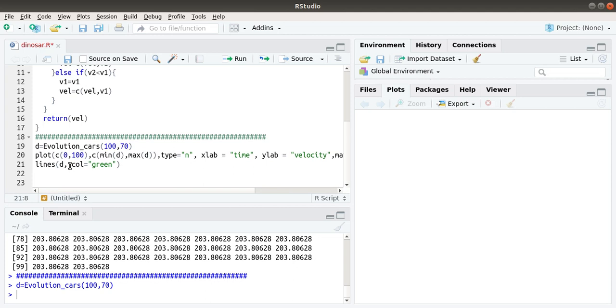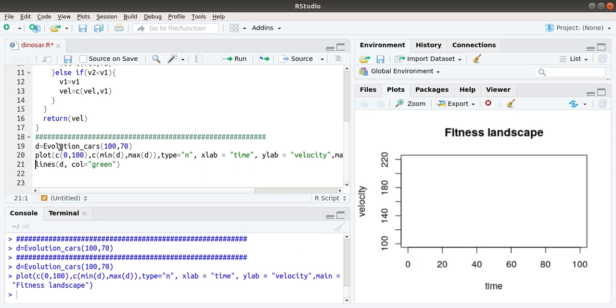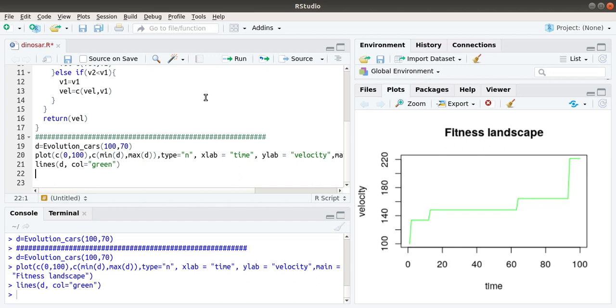Now let me plot this fitness landscape in green. You can see the velocity of the car increased over time. That is, as time goes on, the cars with better or higher velocity were selected. This is how the evolution of cars works if the parameter we use is velocity.